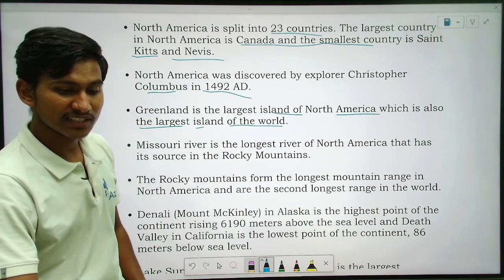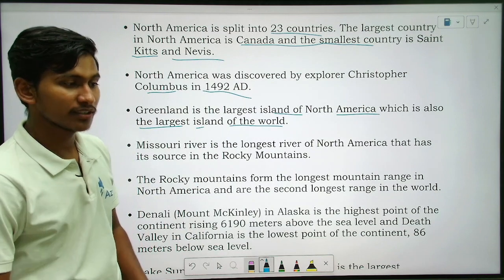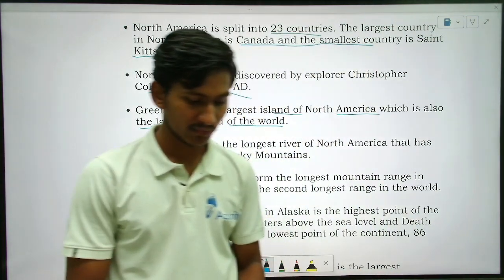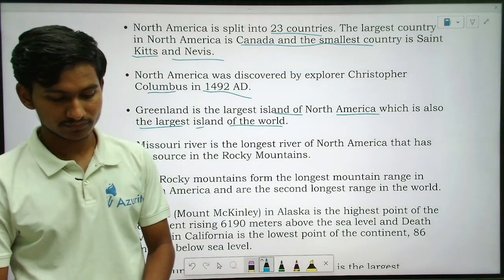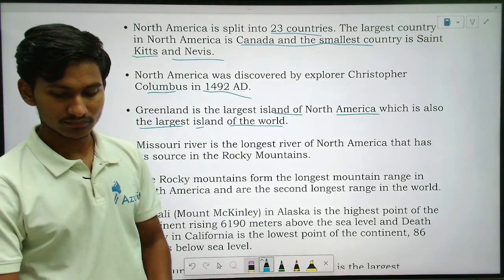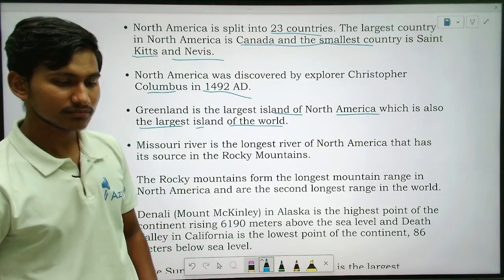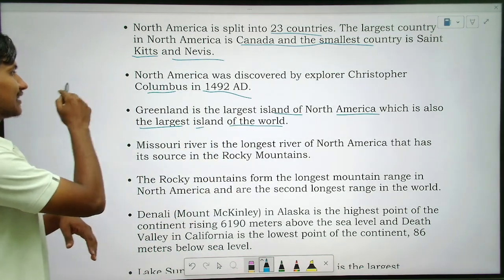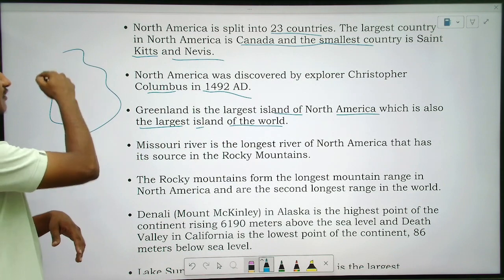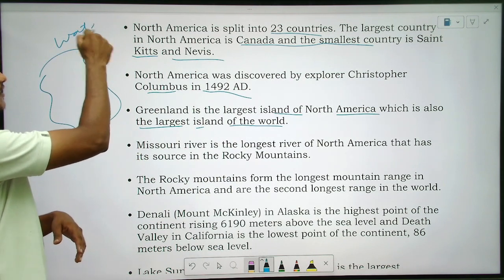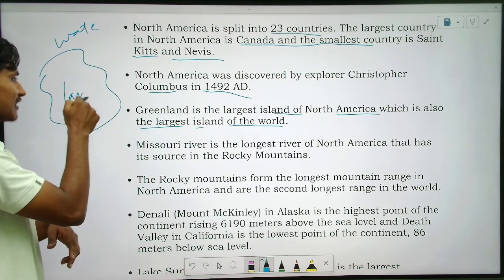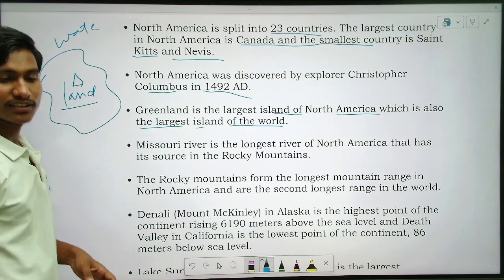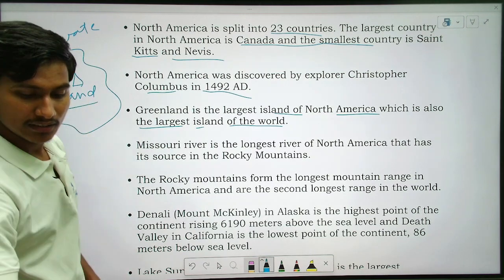Okay, yes. Excuse me, yes, what? Sir, this island is surrounded by water only. So where are the people living on the island? Means there will be land. See here, there is water everywhere. This is water. Okay, so this is land. In the land they will be living, right? They will be building cities and everything. Okay, good.